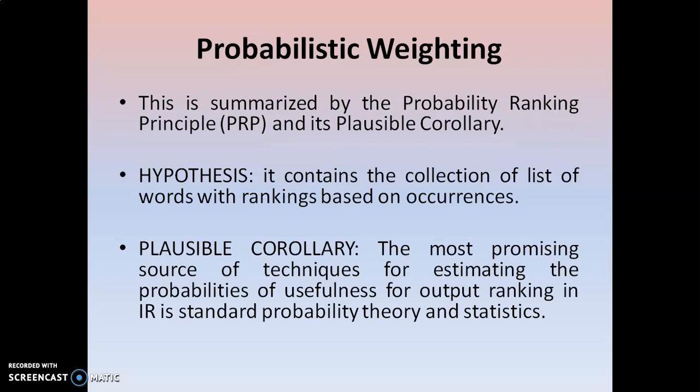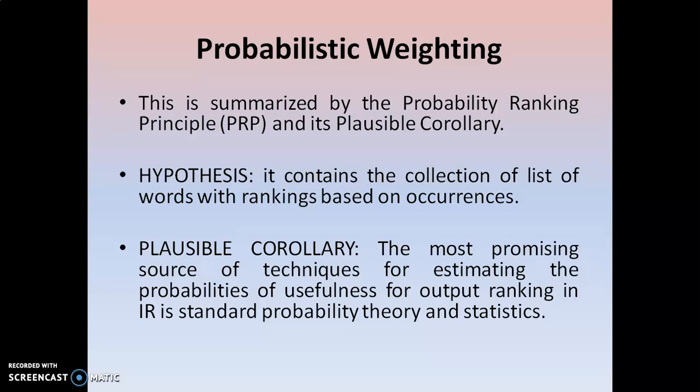In the previous slide we saw that probabilistic weighting can be represented in two different ways. Whatever information can be calculated based on the evidence can be summarized in two ways. Number one, the probability ranking principle, PRP, and number two, its plausible corollary. Here we need to talk about two different things. Number one is the hypothesis. What is the hypothesis actually? On this we can apply the probability ranking principle and the plausible corollary.